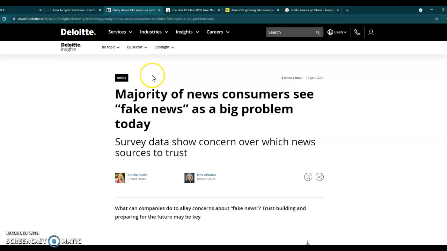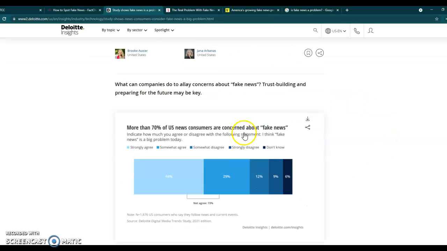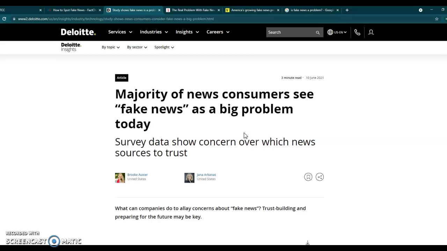Oh, it provides services like tax services, consulting services, risk and financial advisory, audit and assurance. All this stuff means that this is probably a website that is geared towards selling things to businesses. That's not going to give us the information we want.